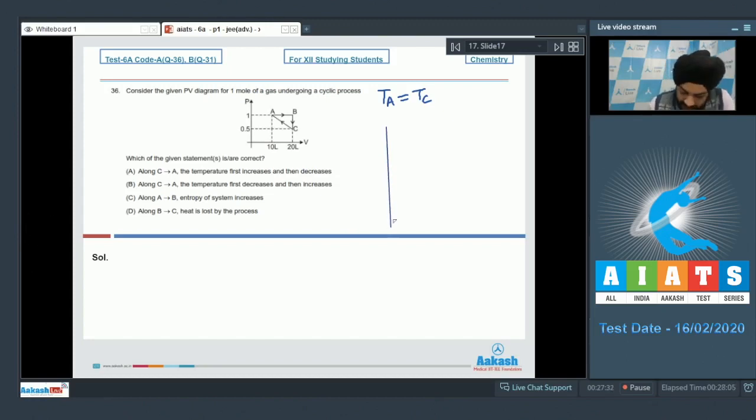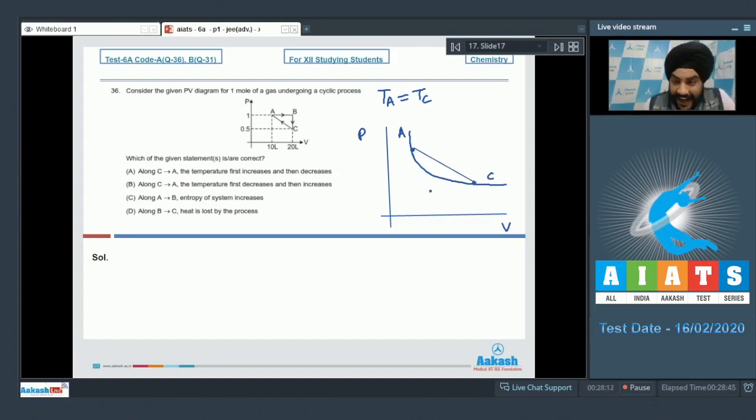We can draw the PV diagram. So I have pressure on the y-axis and I have volume on the x-axis. I have 2 points A and C which are having the same temperature. So if I try and draw an isotherm, students, the isotherm will be drawn in such a fashion. The actual line also we can draw. The line connecting A and C was a straight line.